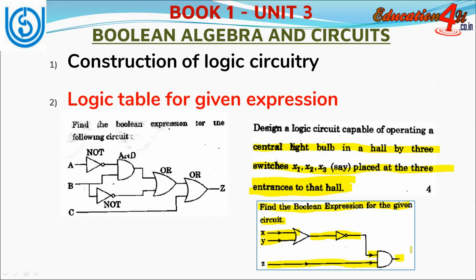So in this you should write your Boolean expression and you should be able to minimize it using De Morgan's laws. Once you minimize that expression, you will be easily able to derive the logic table, that is the truth table, for the given expression.